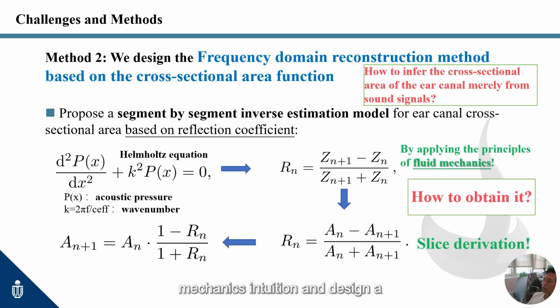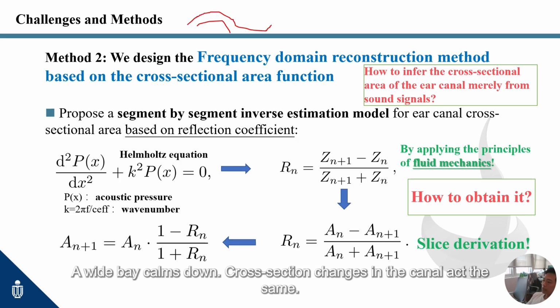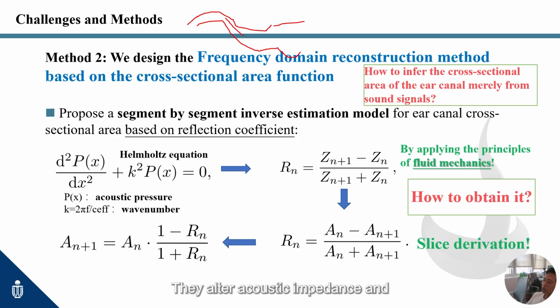We model the ear canal with fluid mechanics intuition and design a detection method. Why does it work? Let us picture a river. A narrow reach speeds up. A wide bay calms down. Cross-section changes in the canal act the same. They alter acoustic impedance and create tiny reflections that leave readable stripes in the spectrum and group delay.